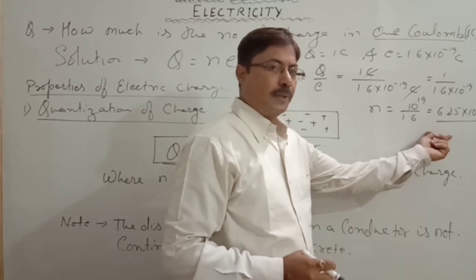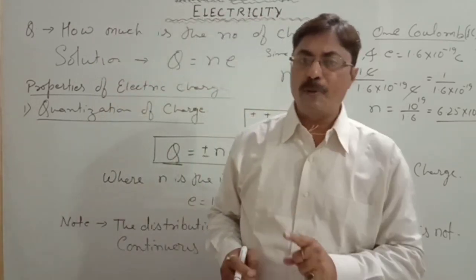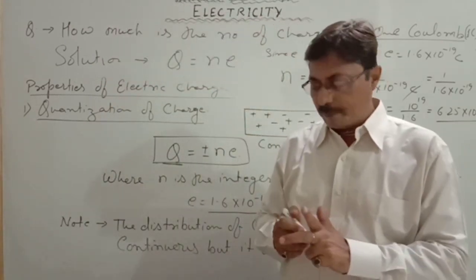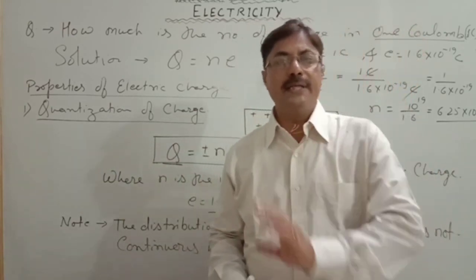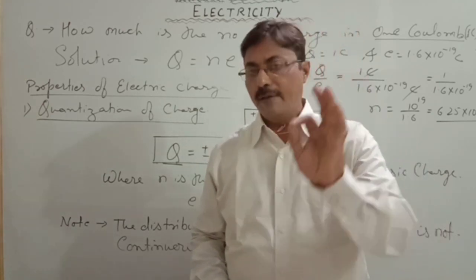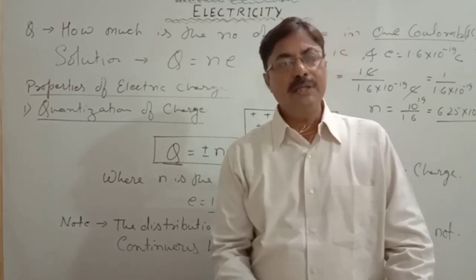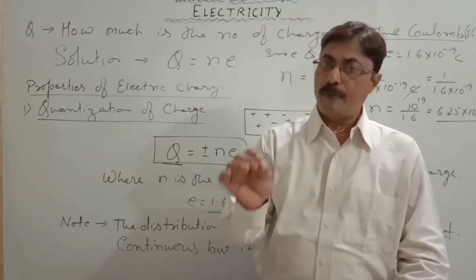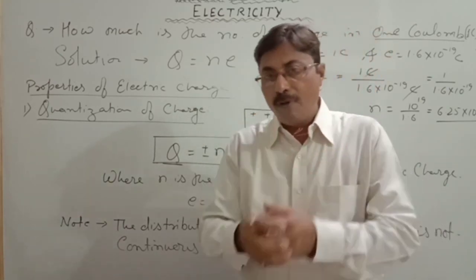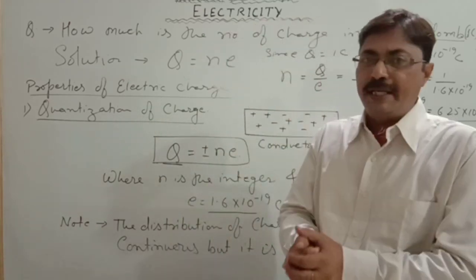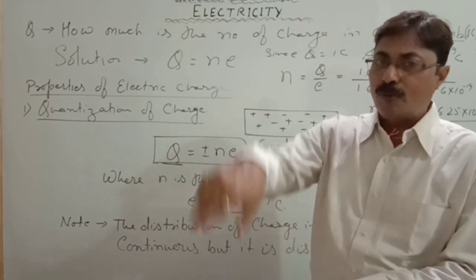Is it so? So in this way we come to know one major property of the charge, and that major property is the quantization of charge. So what we study here is, first of all, what the charge itself is. Charge is a property of the conductor or matter. How can we understand, कैसे हम समझेंगे, कैसे हम जानेंगे कि वो property ही charge है, that means it has its own character.